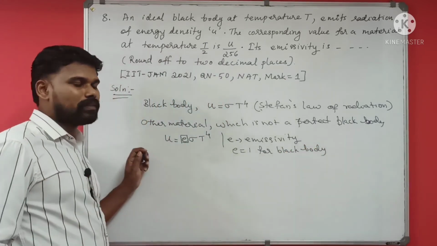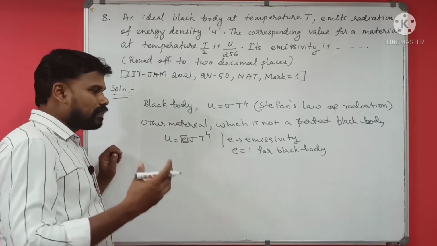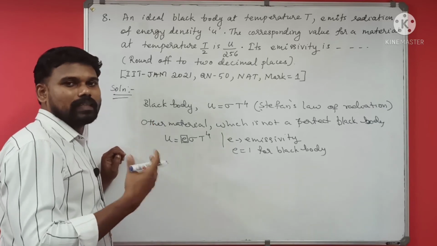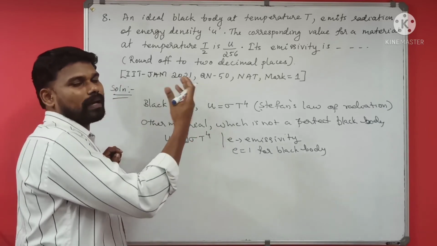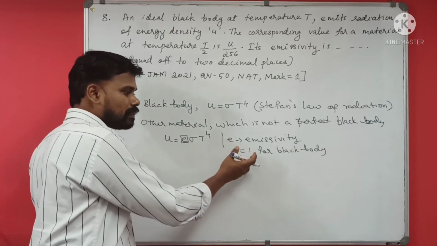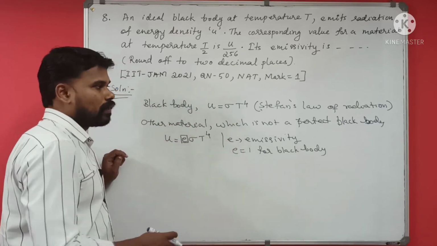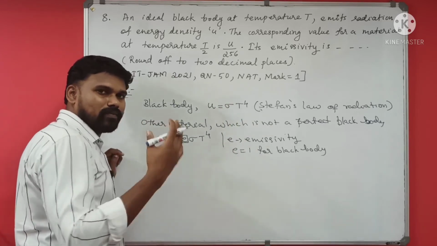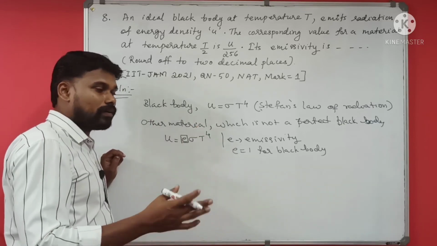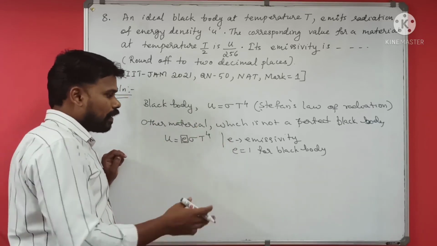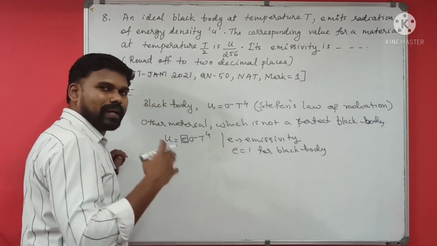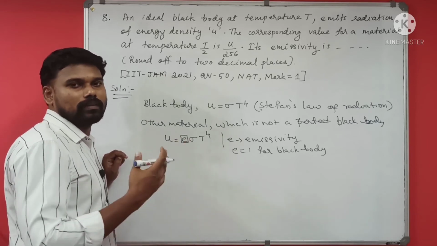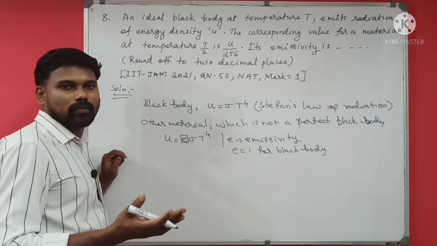So what is the meaning of emissivity? It is the measure of what fraction of energy is emitted by a body as compared to a black body. For the black body, the emissivity is considered as 1 at a particular temperature, and for any other body the emissivity will be less than 1, since it can emit only at a lesser rate. Whether it emits 75% or 80% or 25%, that fraction is known as emissivity.